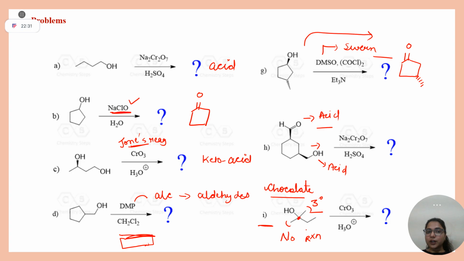How to decide when to write alcohol, when to write acid? Now you may have some doubt, ma'am, in C whether it will depend on stoichiometry. See, if the examiner wants to test selectivity, he will be giving you stoichiometry, that one equivalent, two equivalent. If not written, always consider it in excess, right? Okay.